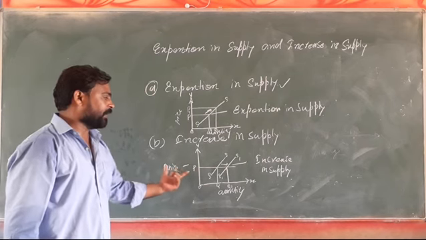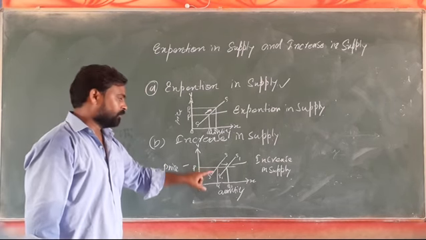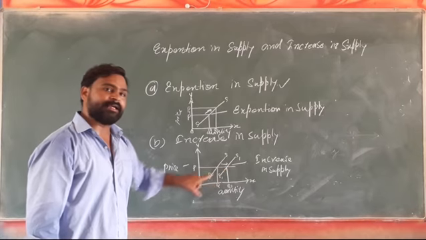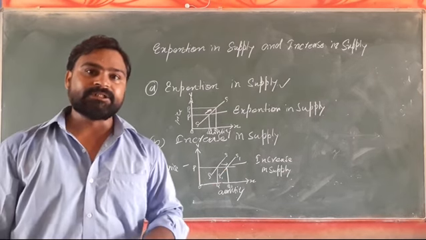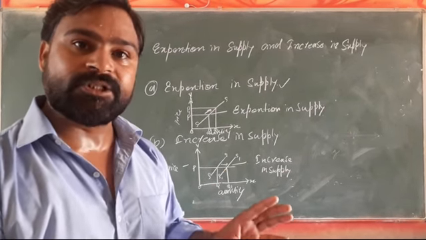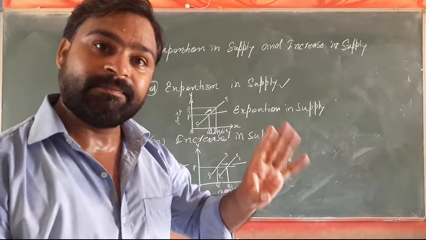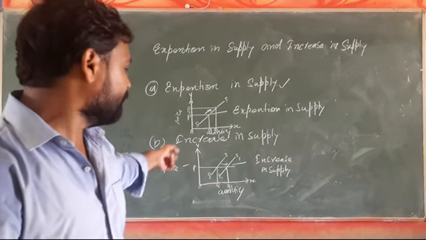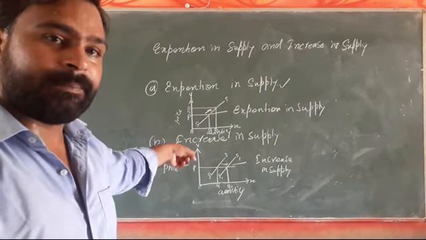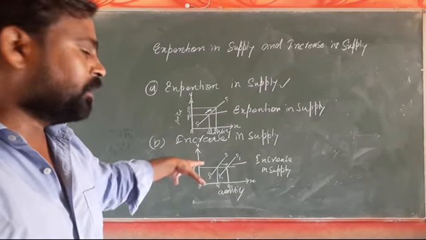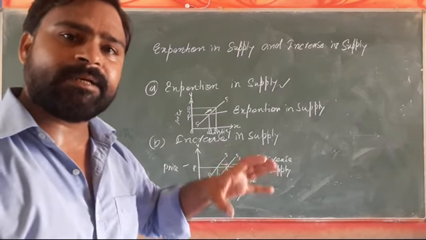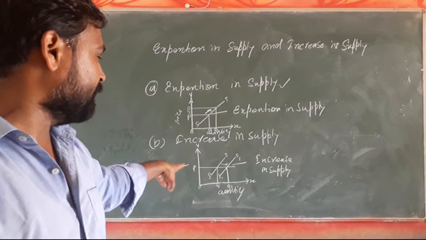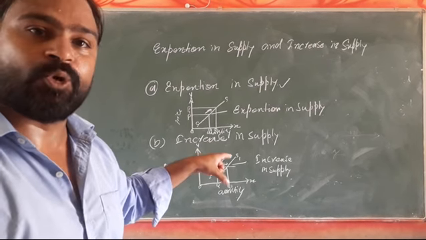Here in increase in supply, the supply curve has been shifted rightward from SS to S1 as the price is not changing. Price is OP when the supply was OQ at the supply curve SS, and now the supply has increased at the same price OP, and the supply curve has shifted from SS to S1.